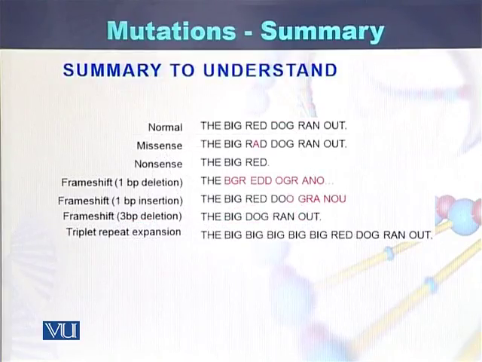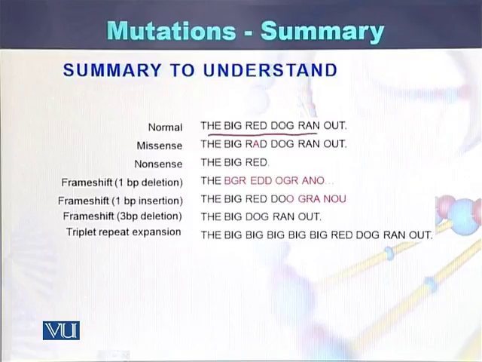If we do the summary, to understand the mutation, just read one sentence. If we read this sentence, it is written as: the big red dog ran out. So this is the normal sequence.